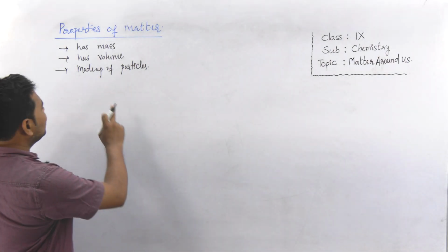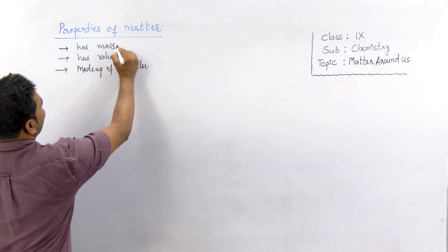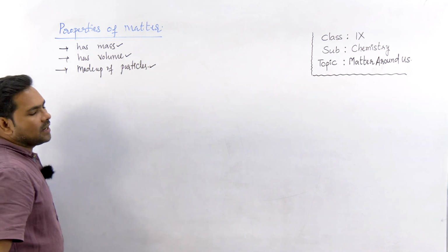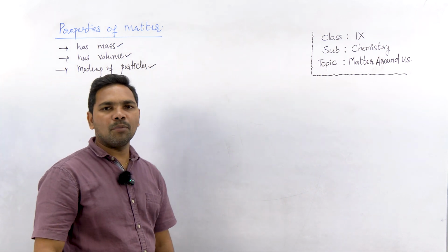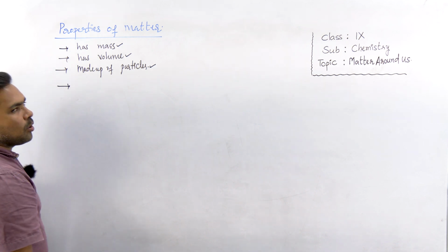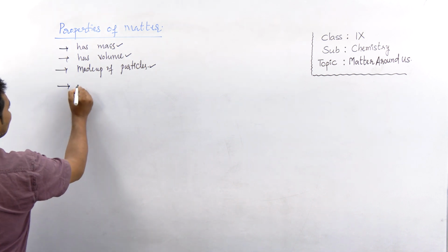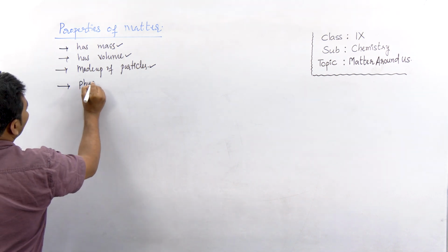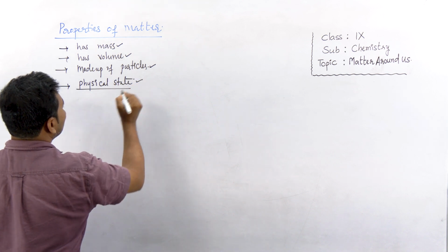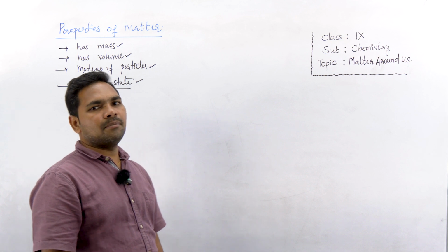Now we will discuss other properties of matter. Earlier we discussed that matter has mass, matter has volume, and matter is made up of particles, and we have seen the properties of particles of matter. Now let's see some other properties of matter. The first property is physical state. It is one of the physical properties of matter.